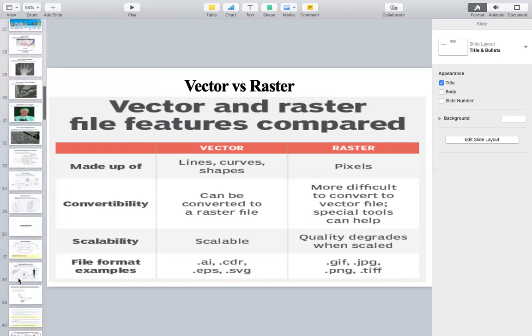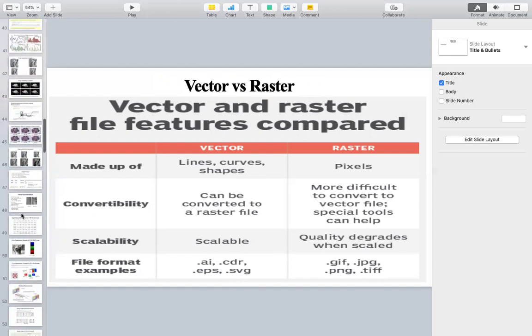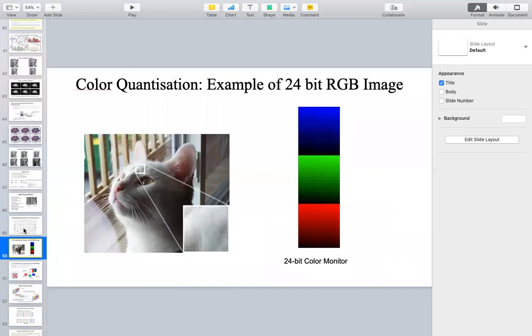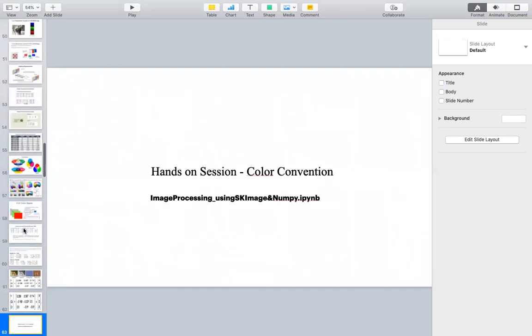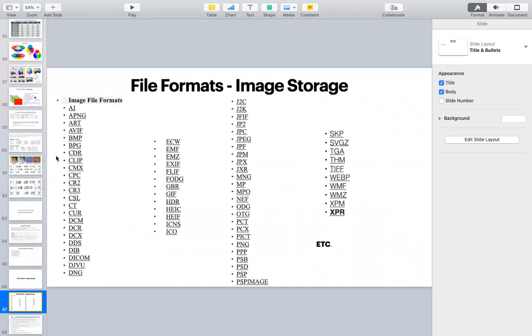In image processing we will be seeing a lot more file formats. It is not just those. Let us look at what all the file formats exist. So many file formats exist, but they will be classified as either raster or vector. Every file format has a different way of storing the information. When we try to process images, we will see different kinds of file formats, and we need to know how to convert from one file format to another, and what kind of processing we can do.